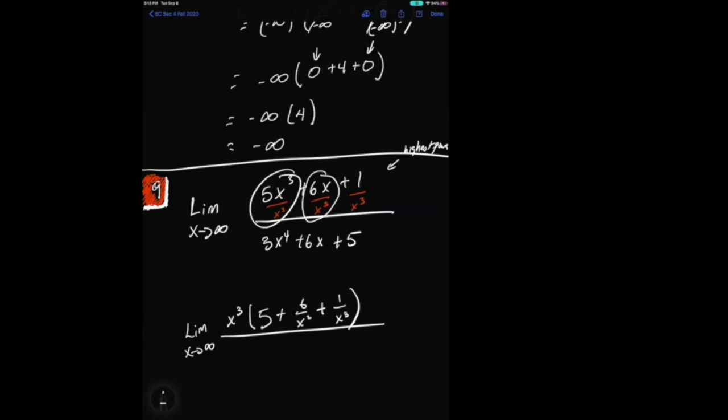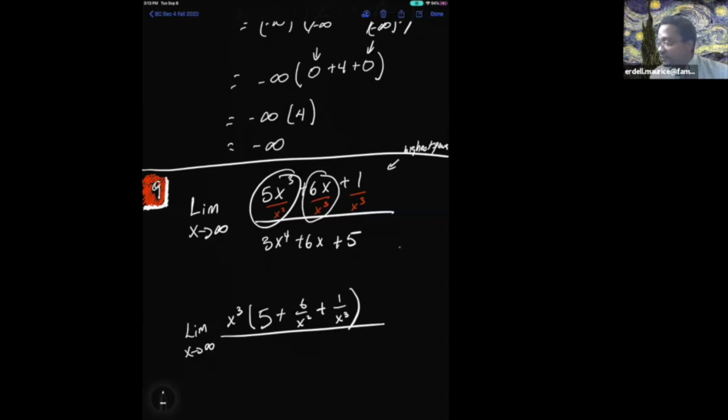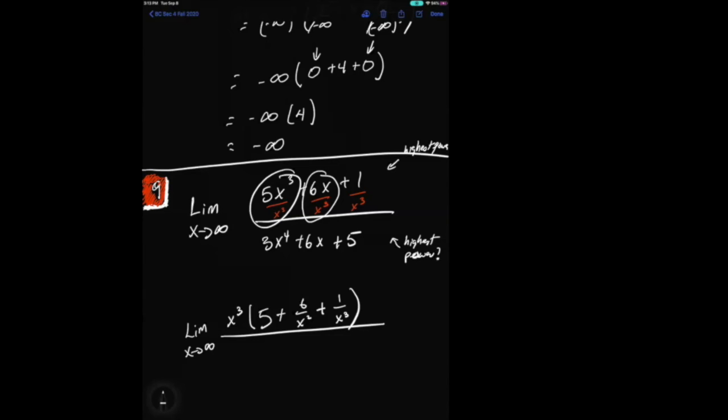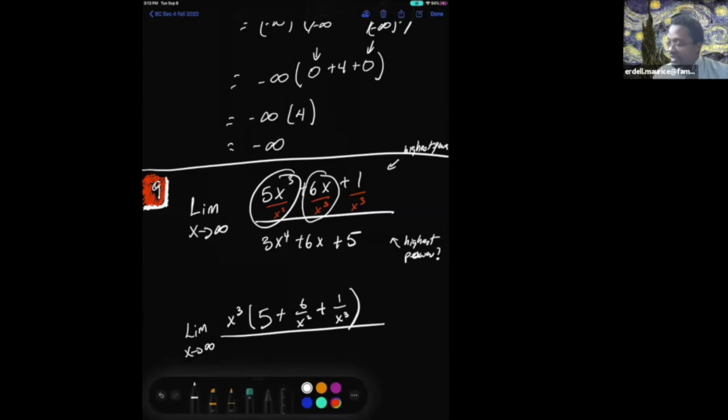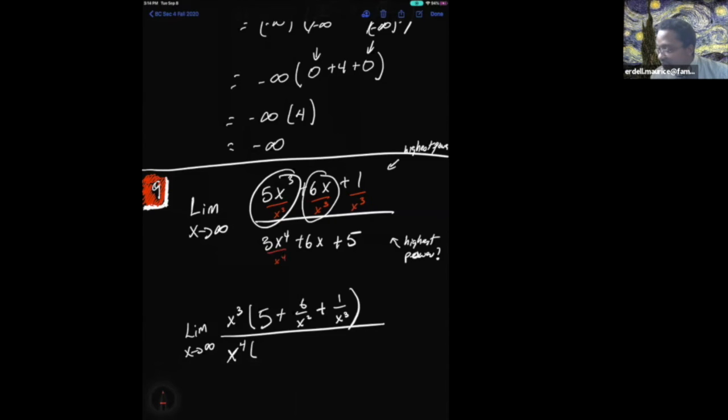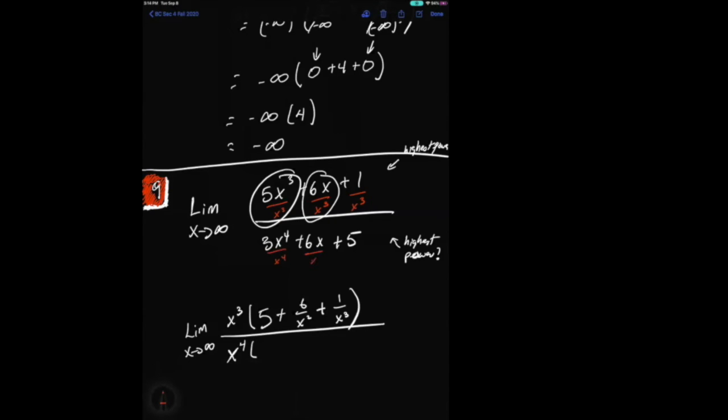Now, I need to go to the denominator, and I have to find the highest power down there. What is the highest power down there? X to the 4th. So I have to factor out an x to the 4th. So down here, I have x to the 4th, open parentheses. And of course, I got to divide out x to the 4th from each of these.